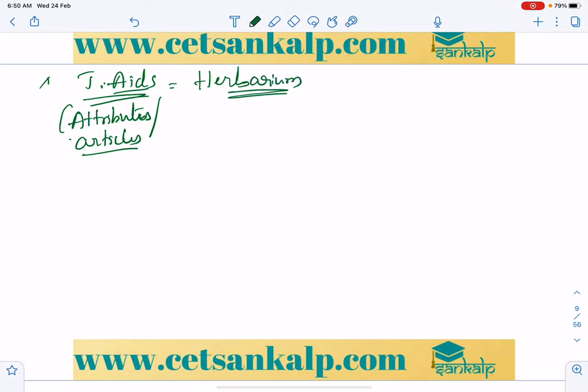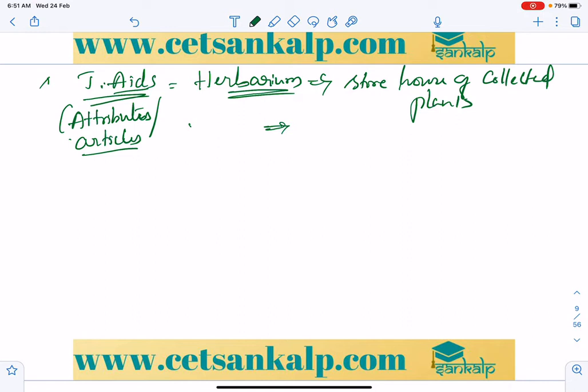Herbarium, I think we are all familiar with, is the storehouse of collected plants. One very important thing is that the largest herbarium is in the Royal Botanic Gardens in England, at Kew.